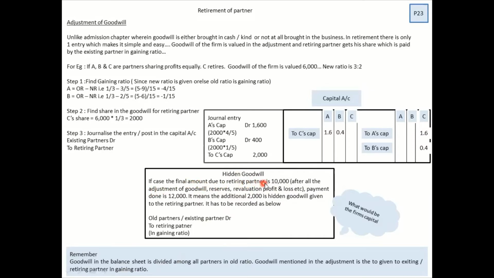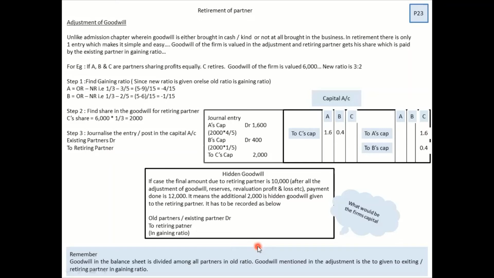The final settlement of the retiring partner is 10,000 after all the adjustments, but the payment made was 12,000. So why is this 2,000 paid in addition? That is nothing but the hidden goodwill. Unlike admission, you don't have to work out anything. By reading the sum, you can make out. So this can come as a one marker for you. What is the hidden goodwill? Straight away, you can say the hidden goodwill is 2,000. And you know the entry for hidden goodwill? We already learned, no? Existing partner to retiring partner. That's what you have to apply here. I hope the goodwill is also clear.